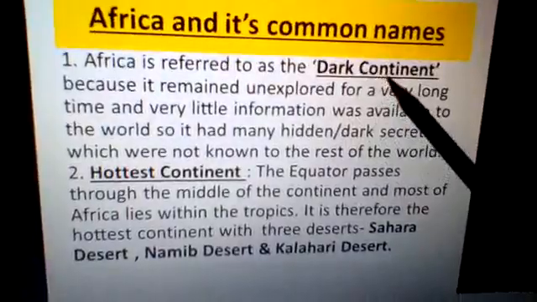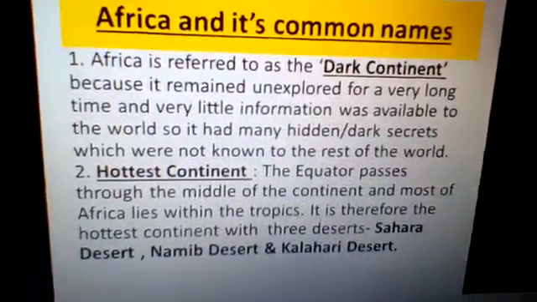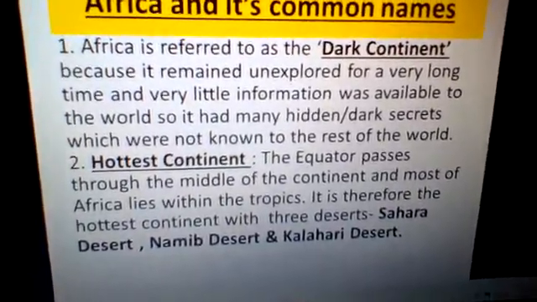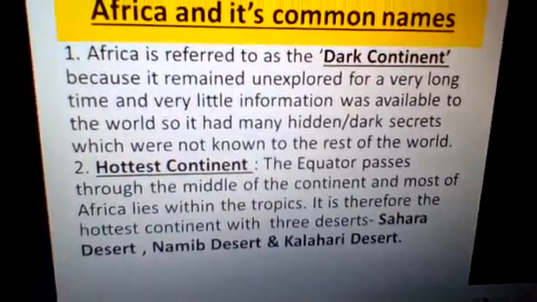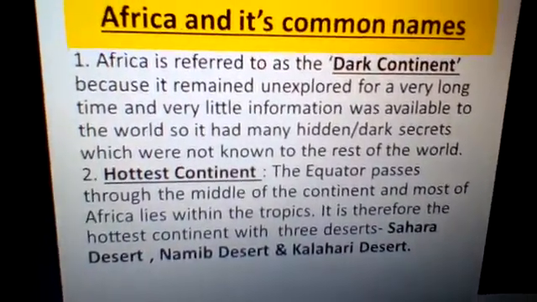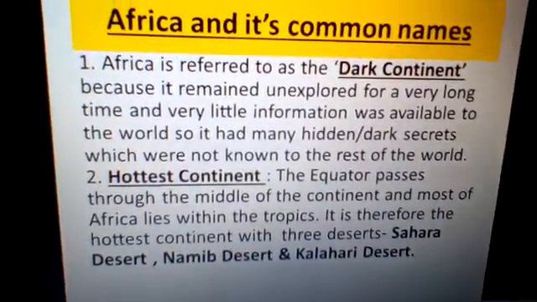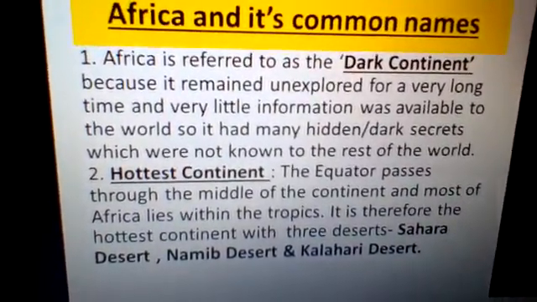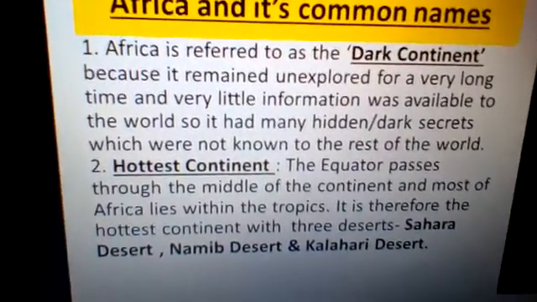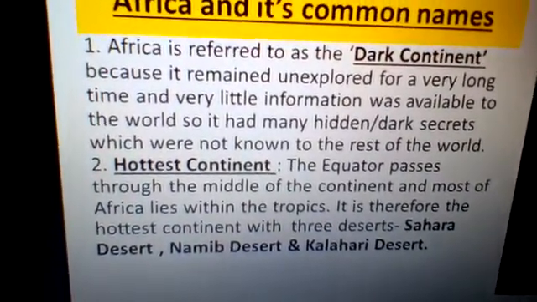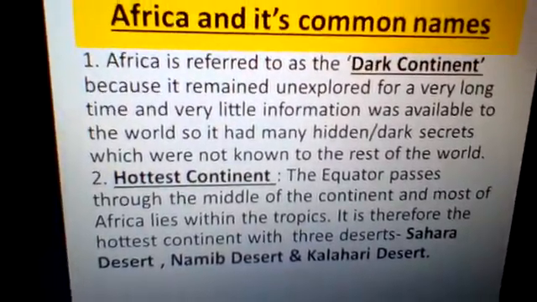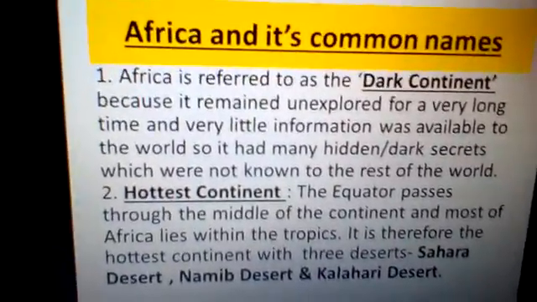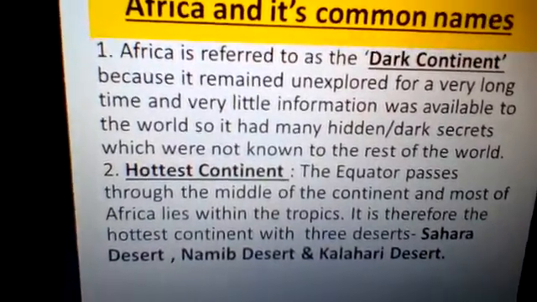Why is it called the dark continent? Because it remained unexplored for a very long time. The second name that we discussed was the hottest continent. Now, why is it the hottest continent? We just revised that the equator passes through the middle, and therefore it gets the maximum heat of the sun, and it lies within the tropics, and therefore that is the hottest continent in the world. And specifically with the three deserts, it signifies the heat received from the direct rays of the sun.